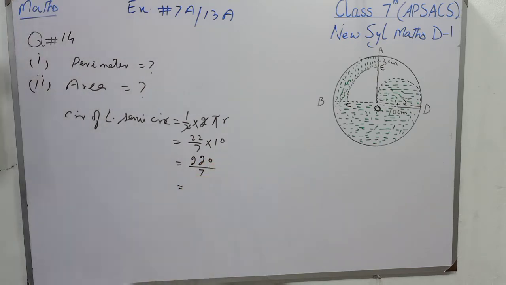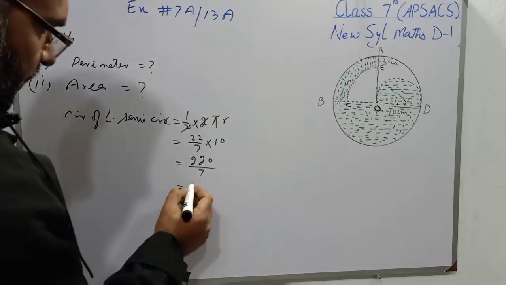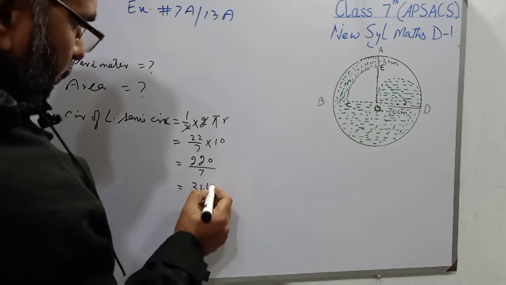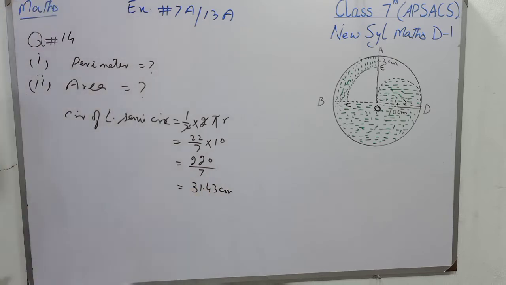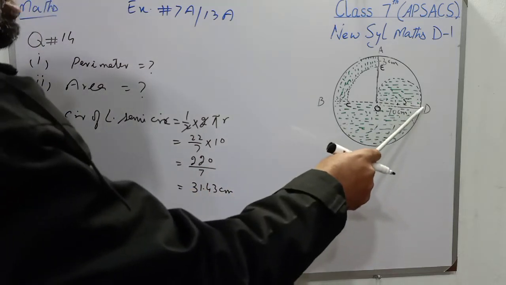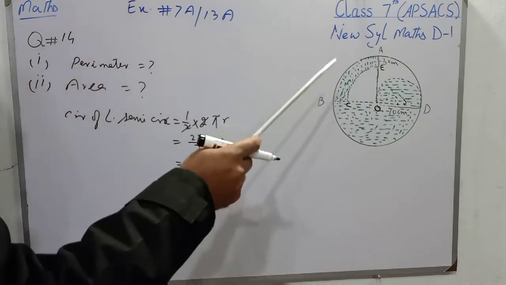Now students, I will use calculator to find the answer of 220 divided by 7, and that is 31.43. 31.43 centimeter is the circumference from this corner D to B.